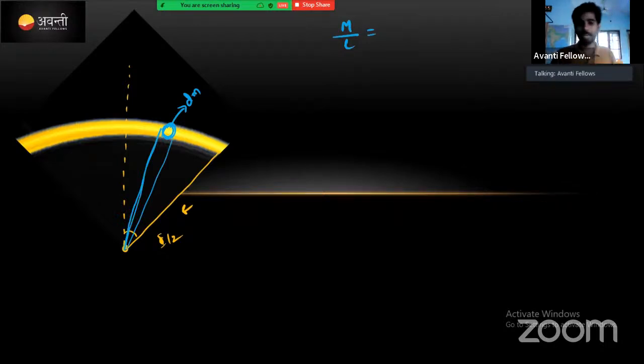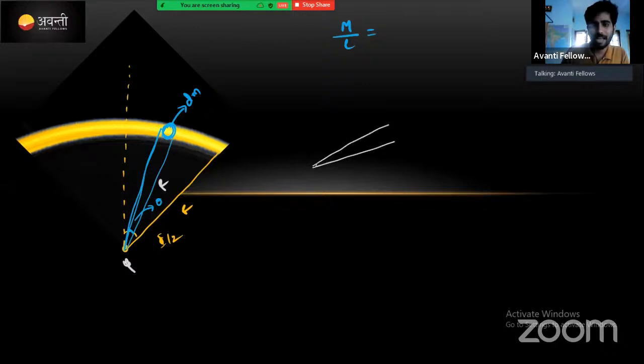The total angle was 5/2. I am going to call this angle theta. Theta is the angle for a small mass, and the distance from this point called P to dm is remaining r only. Correct now? I'm going to write this one outside here. Look, it is like this.